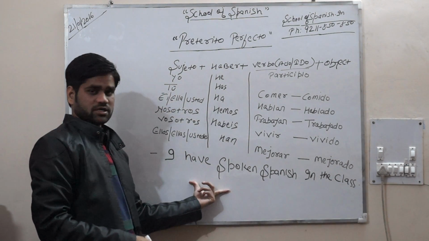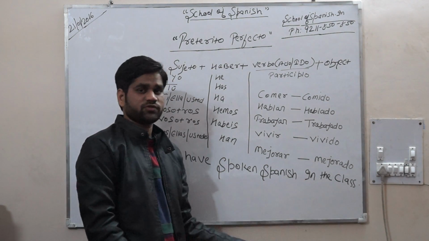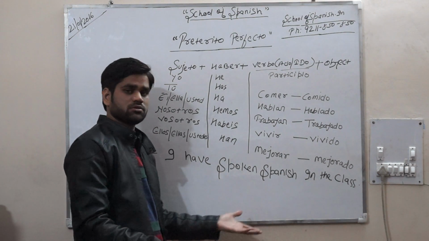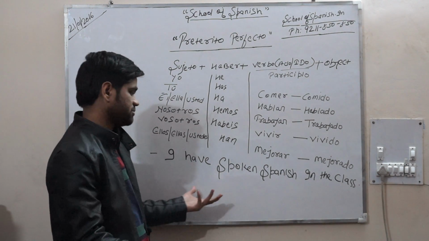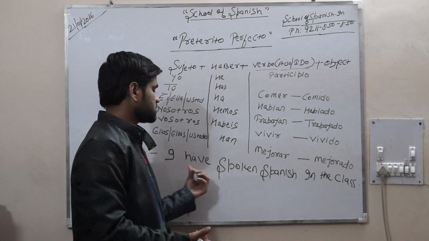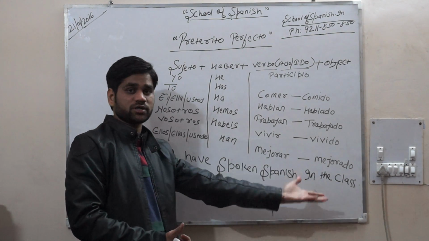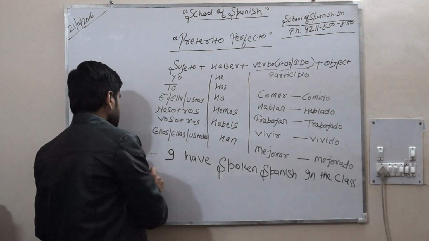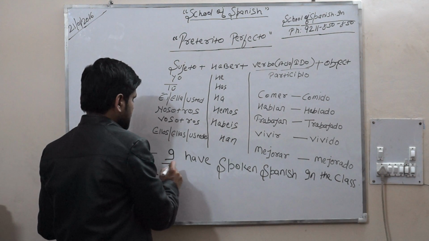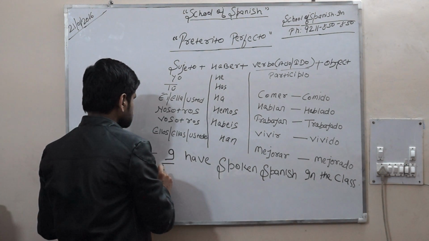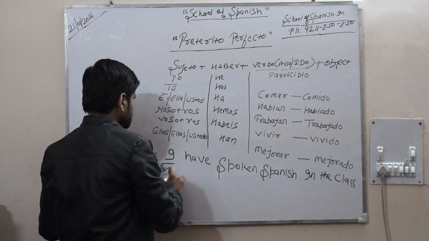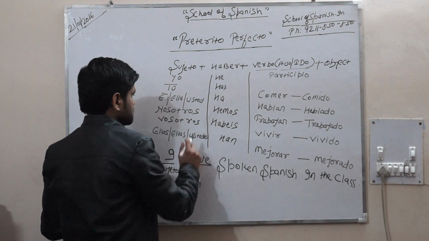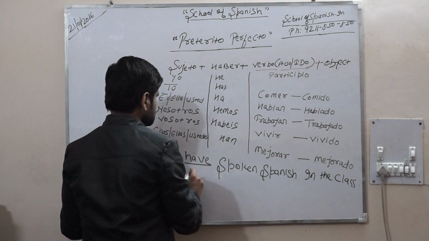This is already the done action. That class is over, and I am telling something to some of my known, okay, my friend or my parents, that I have spoken Spanish in a class today. Okay, so we are going to see what is I. I is sujeto. Have is helping verb,